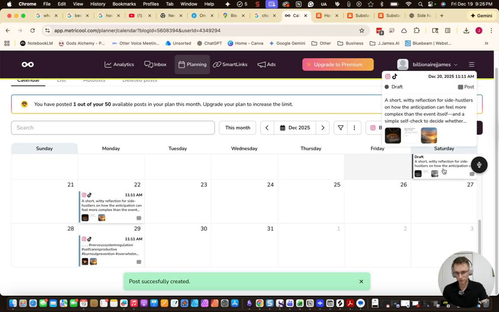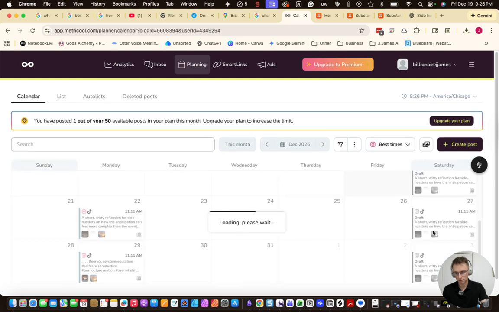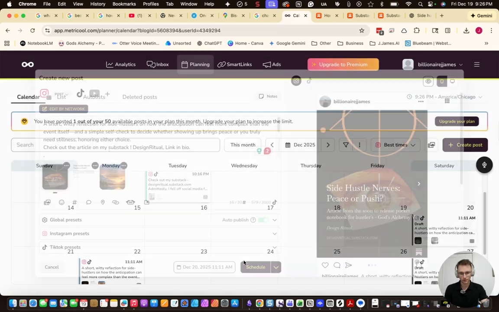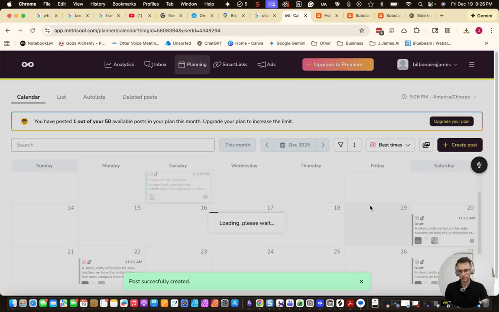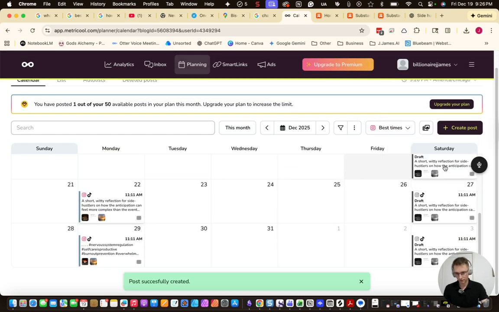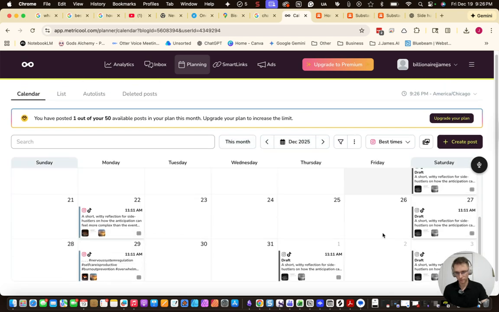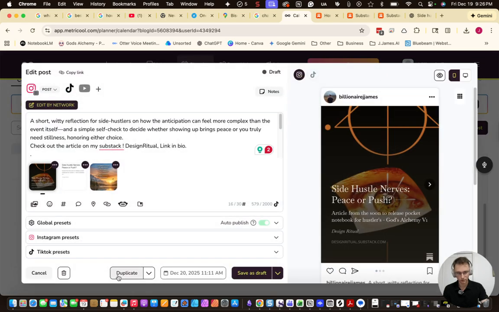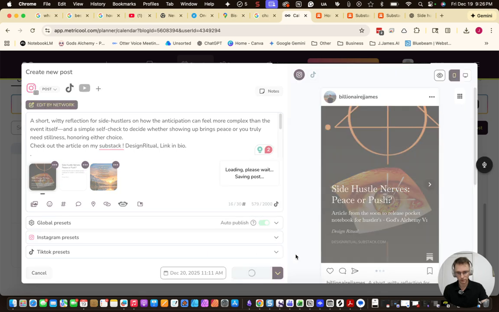Then we're going to drag these down to the next day, the next Saturday. I kind of like keeping my posts on the same day of the week for some reason right now. But duplicate, save as draft, save as draft, boom. And these are just going to help spread my posts around. I'm going to give it a week between the same one. So duplicate, save as draft, save as draft.